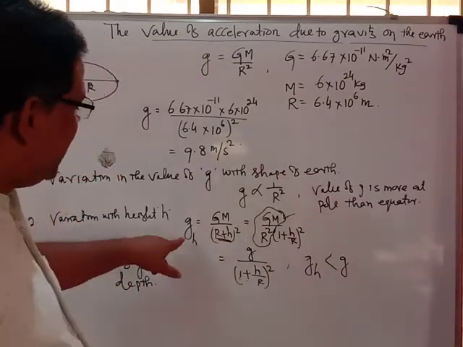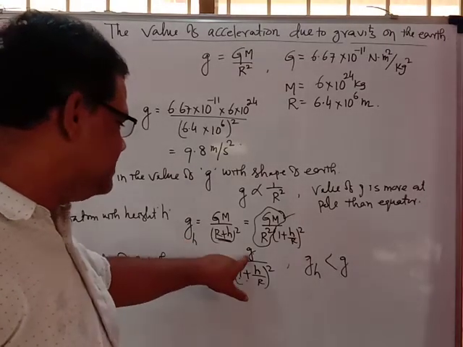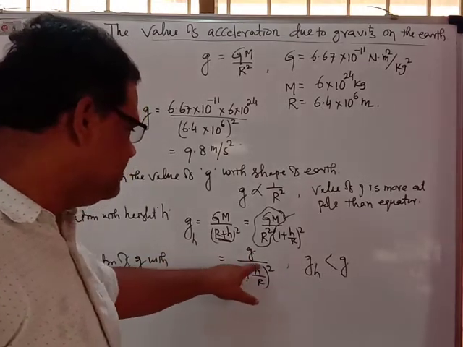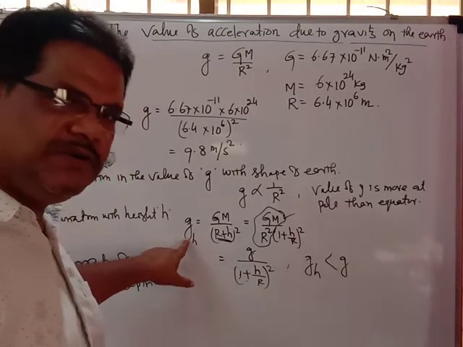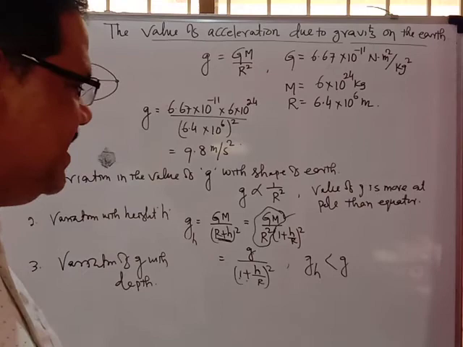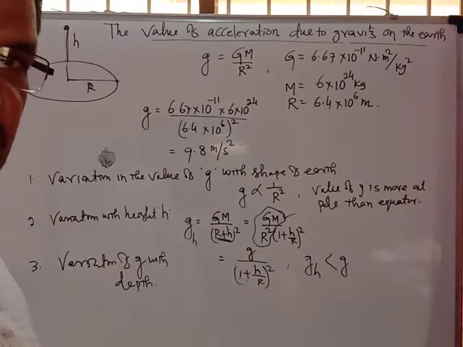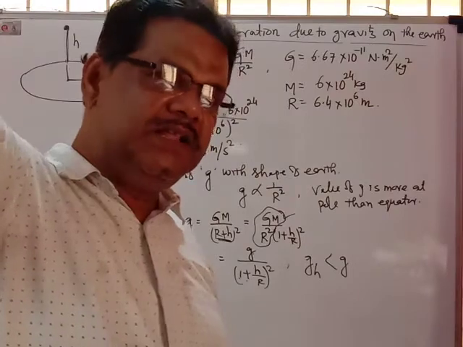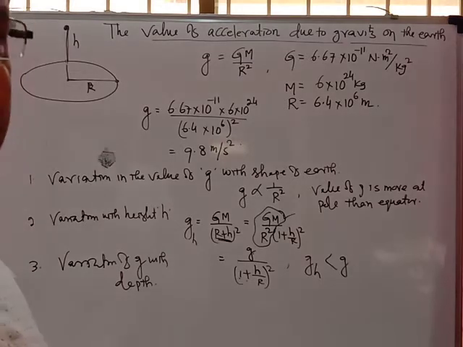So what happens here? At the height h, the value of acceleration due to gravity is g divided by a quantity that is more than 1. So the acceleration due to gravity at height h will be less than g, the acceleration due to gravity on the surface of the earth. It is clear that if you move from the surface of the earth to a height, the acceleration due to gravity decreases.